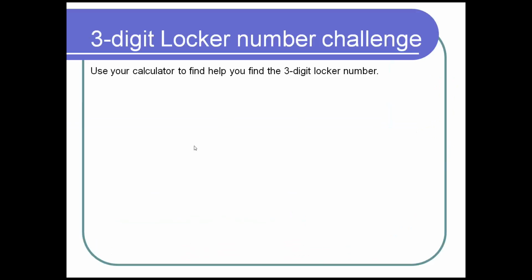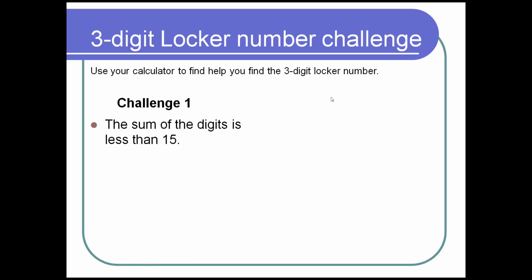First one, you're going to use your calculator to help you find a 3-digit locker number. Obviously, each of the digits is 0 to 9. So 3 digits, kids will say, well, what's the range of numbers? Well, the lowest could be 000, and the highest could be 999. So they have to use the clues. Challenge number 1. Now, the sum of the digits is less than 15 is a really important fact.